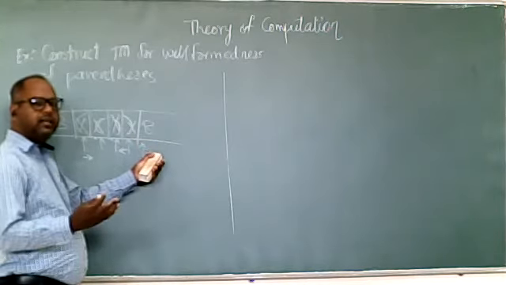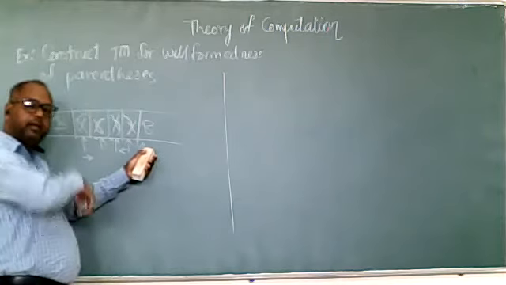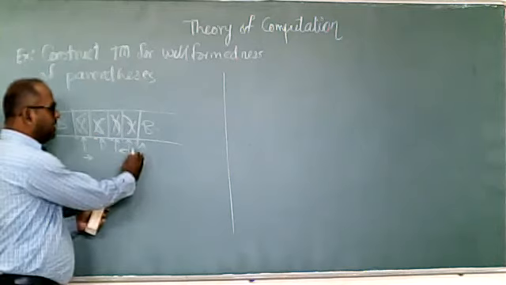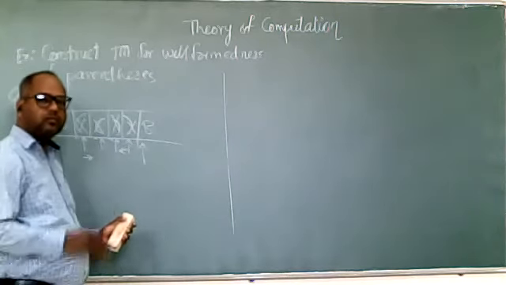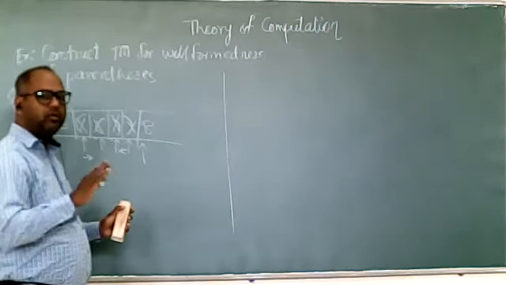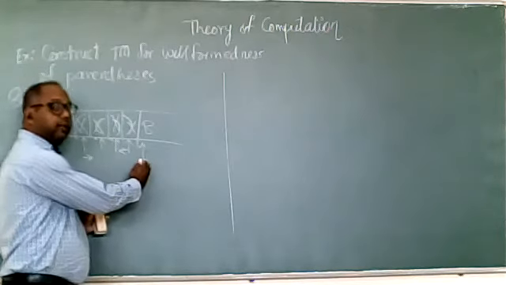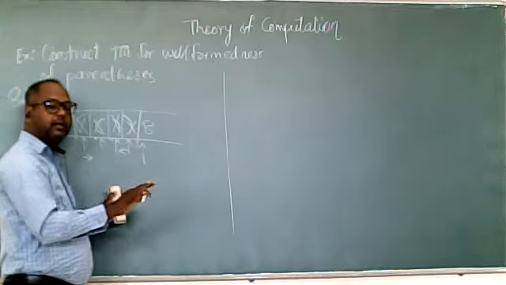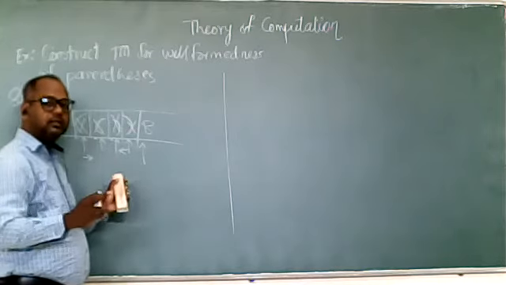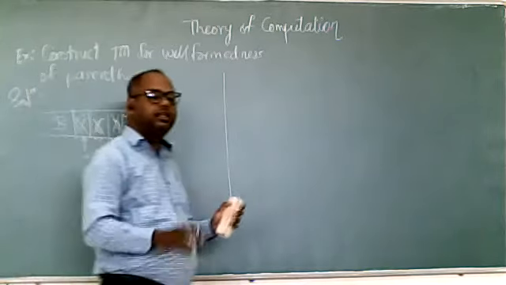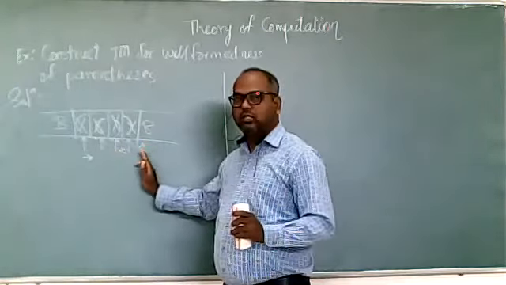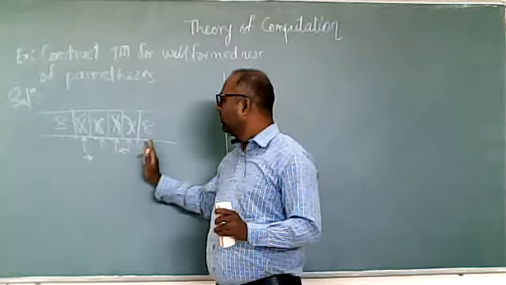Here no closing bracket is there, but still any opening bracket may be remaining. Because when we are going to the right-hand side, we try to find the closing bracket, and we don't find any closing bracket. But again, we have to check whether there is an opening bracket. If there is no closing and no opening bracket, that time we'll say it is a well form.